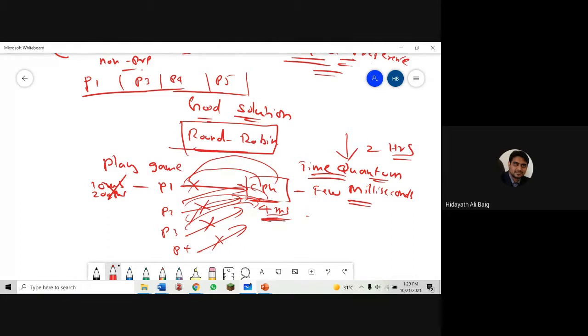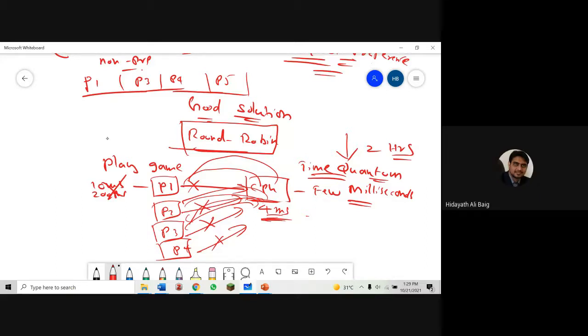So when we do this, what is the advantage here? All the processes will get an equal chance, a fair chance to go to the CPU one by one. Everyone will go to the system, and they cannot be there for a long time, and everyone will be happy. Do you think this is a good solution? Maybe. I think so, because we are giving a fair chance.